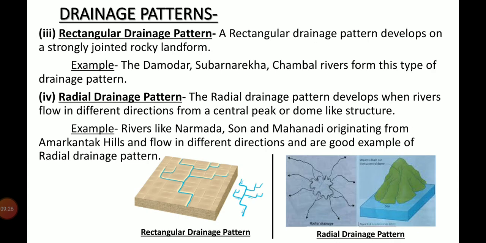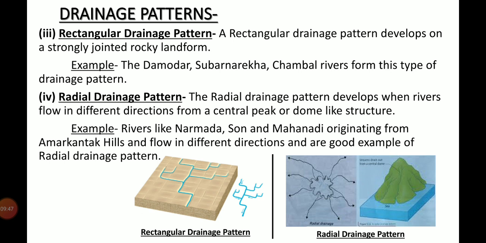Next one is rectangular drainage pattern. A rectangular drainage pattern develops on a strongly jointed rocky landform. Example, the Damodar river, Subarnarekha, Chambal rivers form this type of drainage pattern. And the last one is radial drainage pattern.